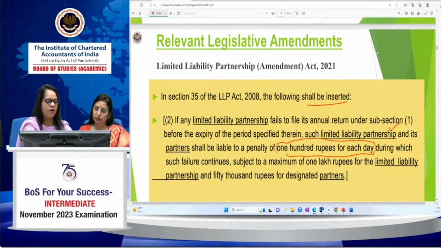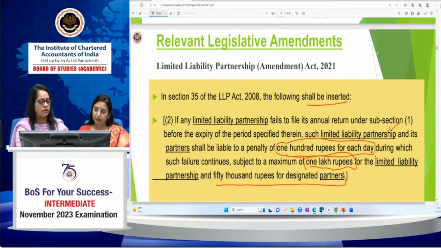This is 100 rupees each day, during which such failure continues, subject to a maximum of 1 lakh rupees for the LLP and 50,000 rupees for designated partners. So the penalty is 100 rupees per day, and it can extend to 1 lakh rupees if the LLP fails to file the annual return under subsection 1.